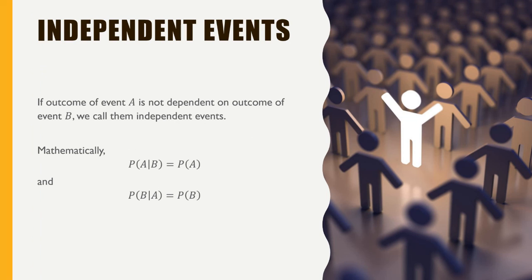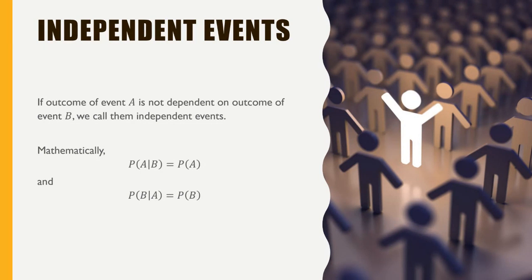So let us see the independent events. What is an independent event? Independent events are events where, let us say you have 2 events, event A and event B, the event B does not depend on the outcome of event A. So what does it mean? You are doing 2 things. For example, you are flipping 2 coins. You flipped a coin and it came heads. Then you flip another coin.